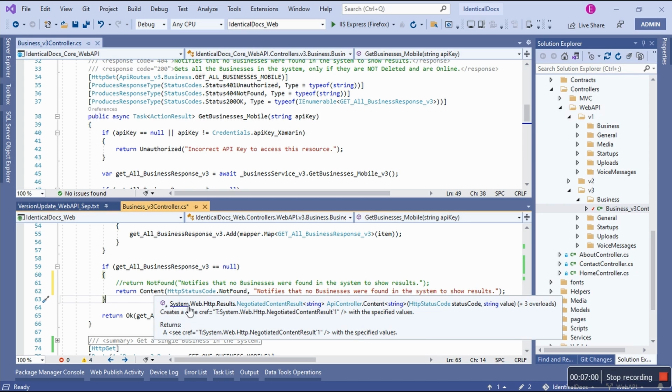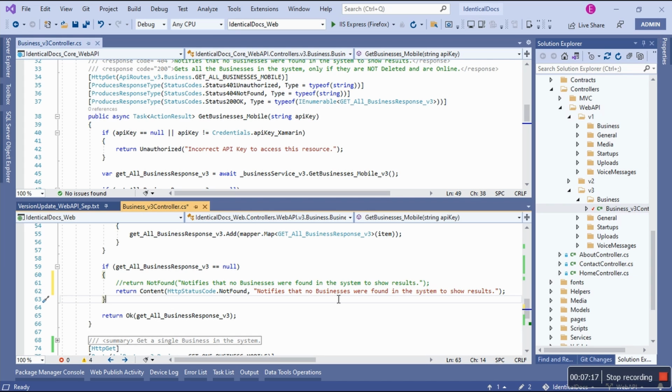This Content comes from system.web.http.result. It's of type NegotiatedContentResult, right? So this allows me to pass in the status code, in this case 404, here it is, and then the string value. And then I tested this and it works.